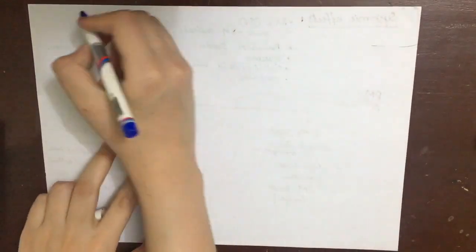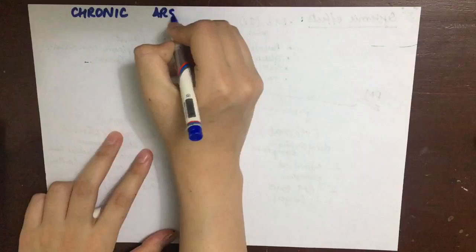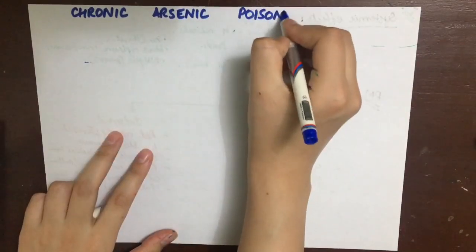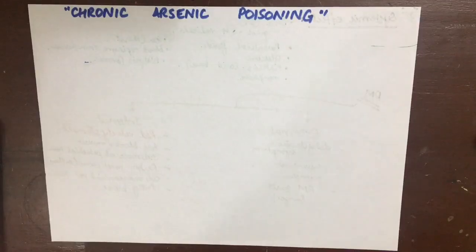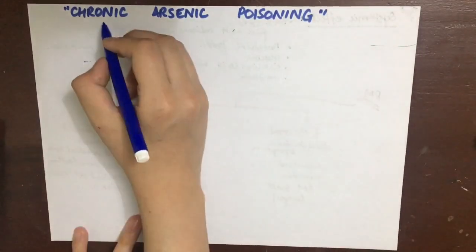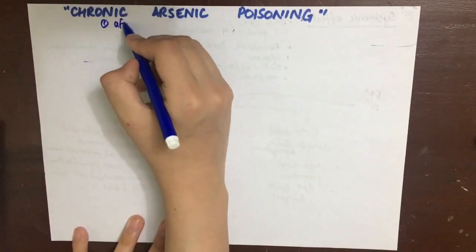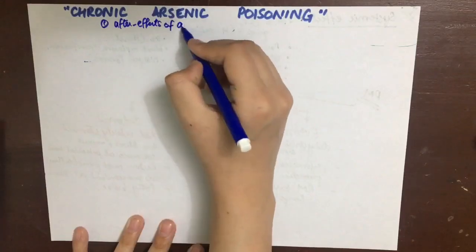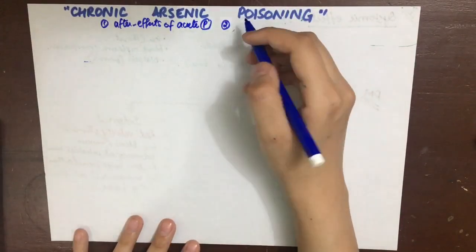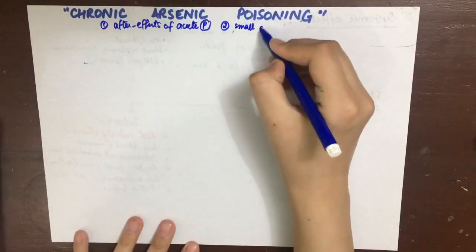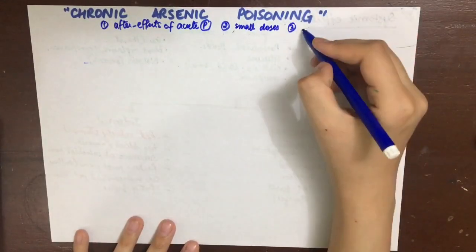Now let's look at chronic arsenic poisoning. In what instances will chronic arsenic poisoning occur? Firstly, it can be an after effect of acute poisoning of arsenic. Secondly, it can be ingested in small doses over time. Thirdly, it can be taken in contaminated water or food. And fourthly, it can be due to compromised excretory capacity of the body.